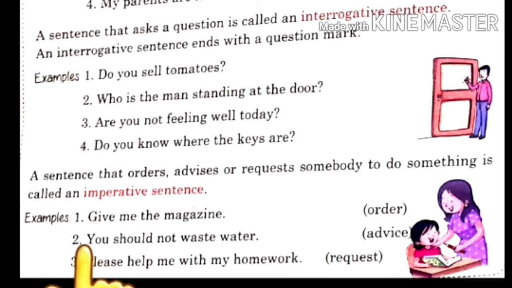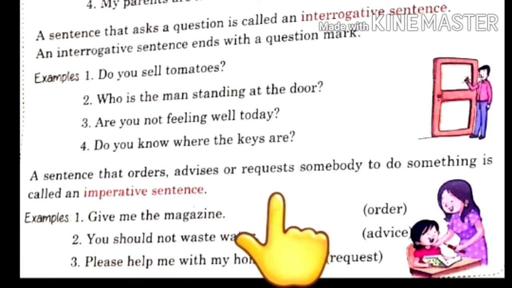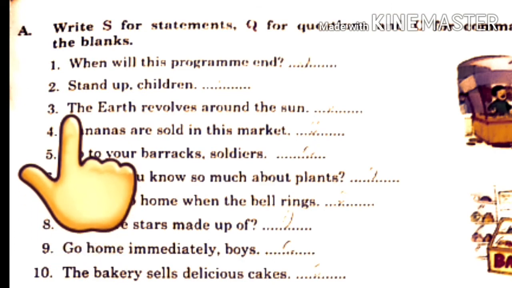But in advice, we can use the subject to whom we are giving advice. That you should not waste water. You should help others. So any advice, order or request are the imperative sentences. Okay. So I hope you have understood the types of sentences very nicely.